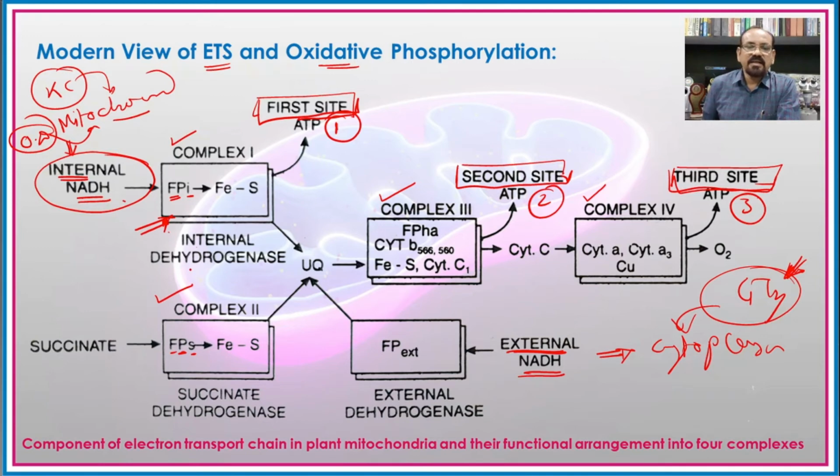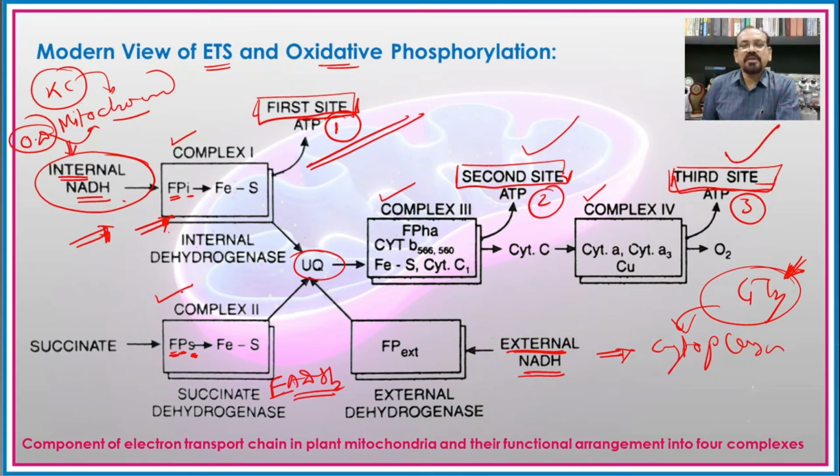But the difference is that here this first step is bypassed by the flavoprotein succinate dehydrogenase complex, which is responsible for adding the FADH2 into the electron transport system. So it directly enters the ubiquinone, and hence this first step is bypassed when FADH2 is utilized, and only 2 ATP molecules are formed during the oxidation of FADH2.